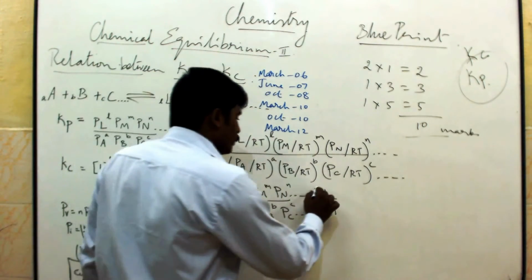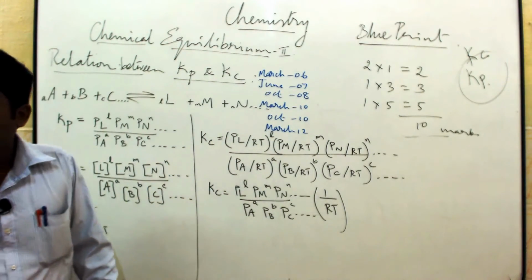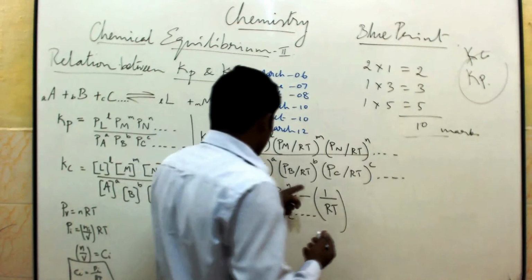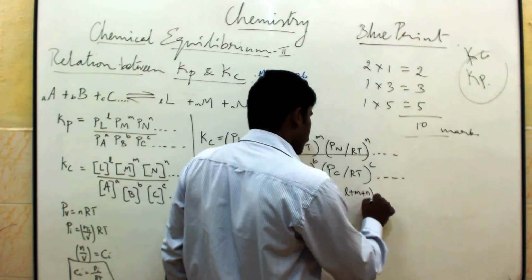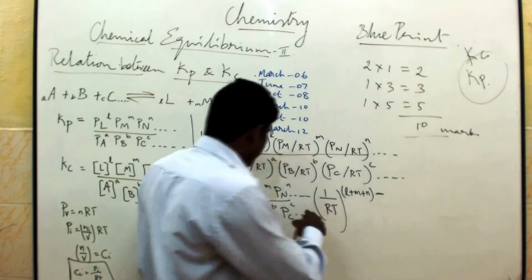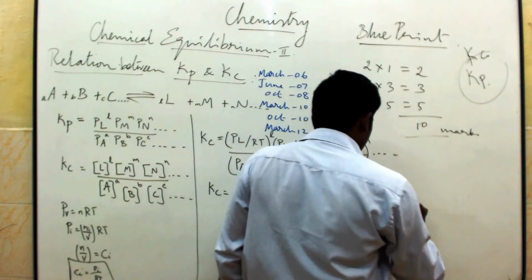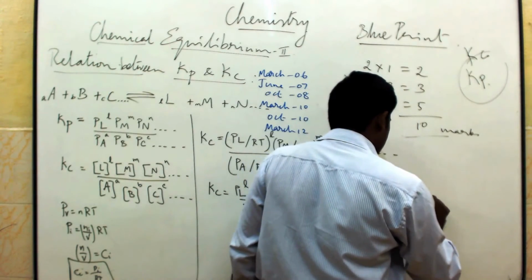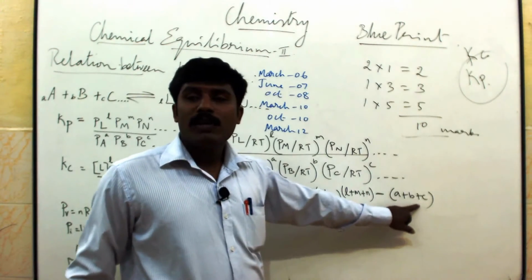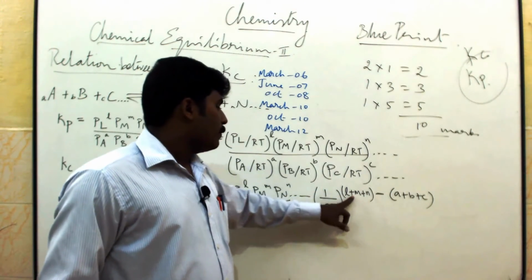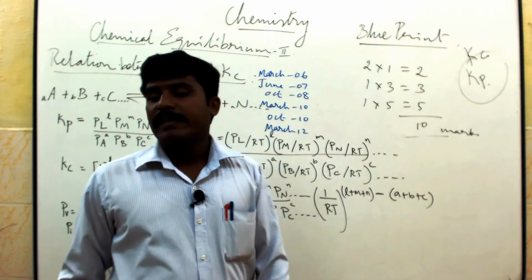Now suppose, what is this? This L, M, N, all those things are numbers of moles. So (L plus M plus N) minus (A plus B plus C), because this is going up, so that minus symbol. So number of moles of product minus number of moles of reactant. These are the number of moles of product, and these are the number of moles of reactant.